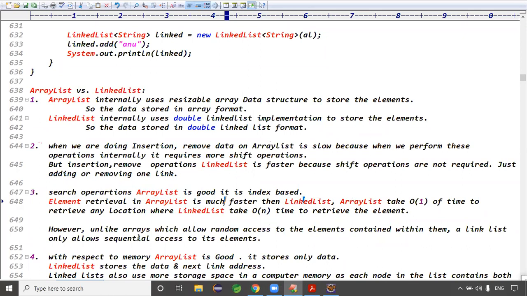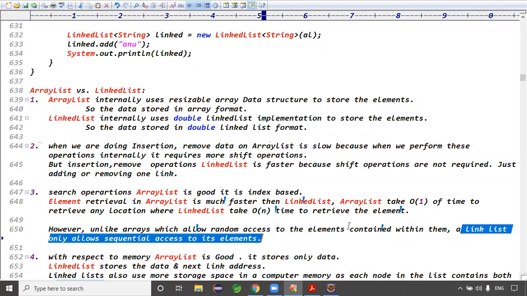ArrayList takes O of 1 time complexity, but linked list takes O of n, because it travels through every element. Retrieving any location in a linked list takes O of n time. Unlike arrays, which allow random access, a linked list only allows sequential access to its elements.